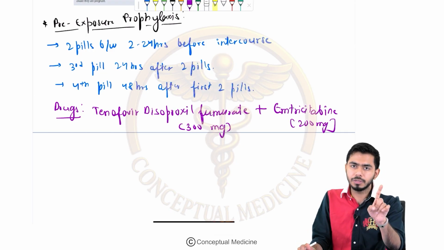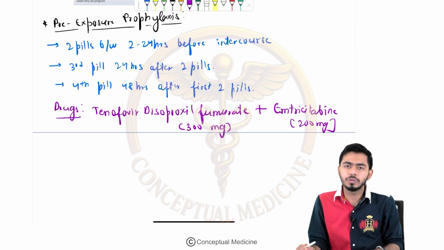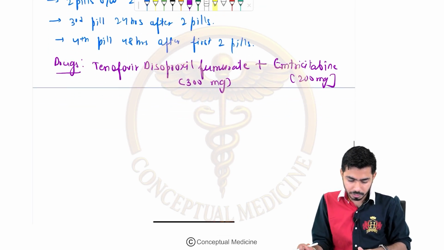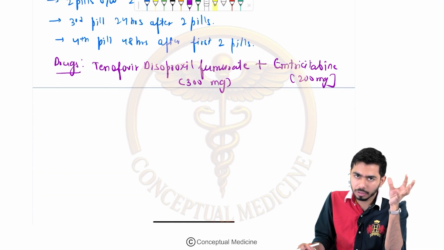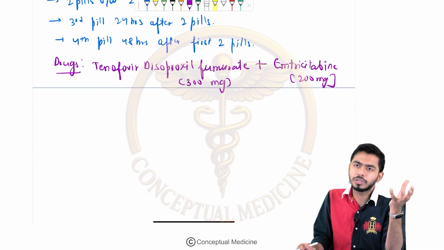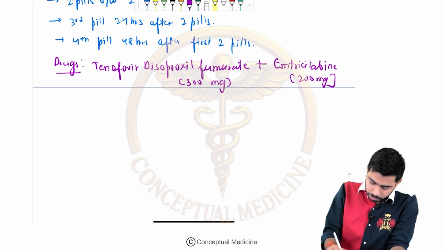I told you that the first and second pill are taken 2 to 24 hours before the intercourse, the third pill after 24 hours of the first 2 pills, and after 48 hours of the first 2 pills, the fourth pill might be taken. That is the pre-exposure prophylaxis, right. Now, how to prevent the transmission of HIV from the mother to the baby, right. So let's talk about that as well.